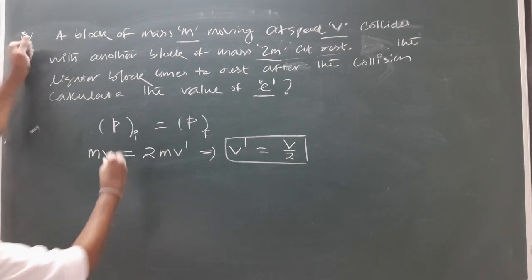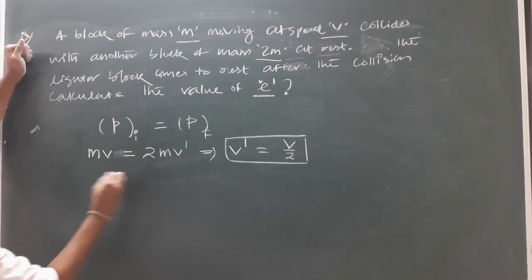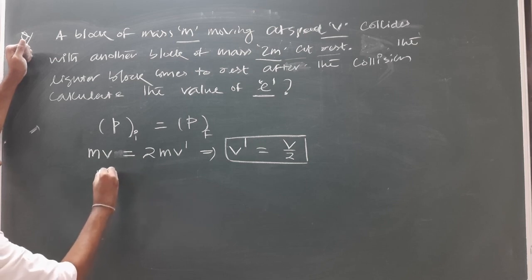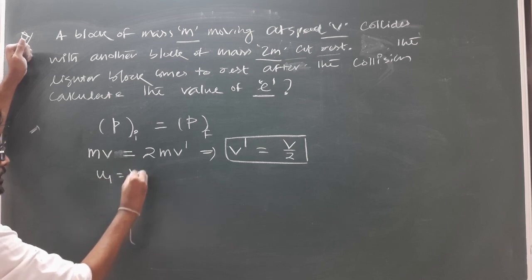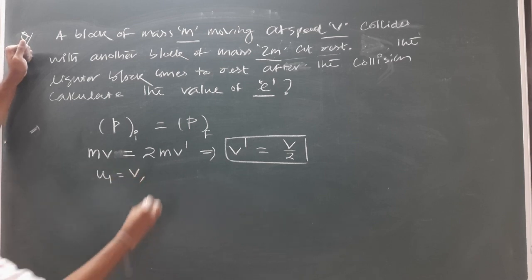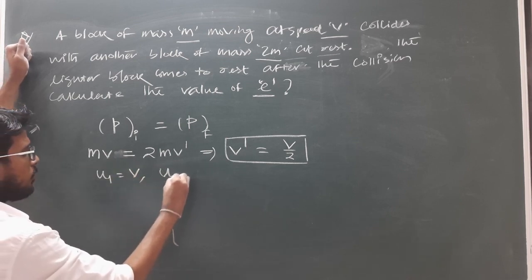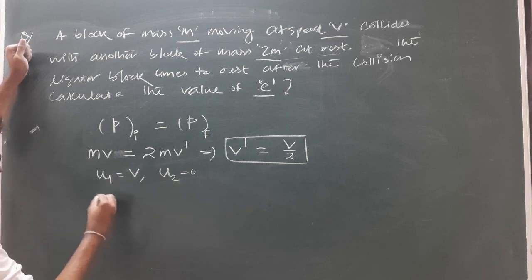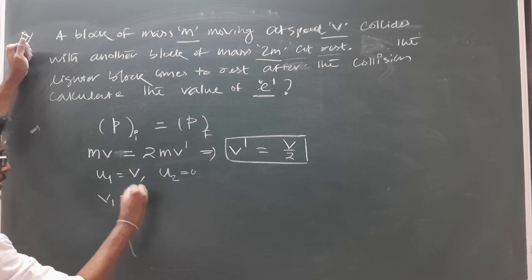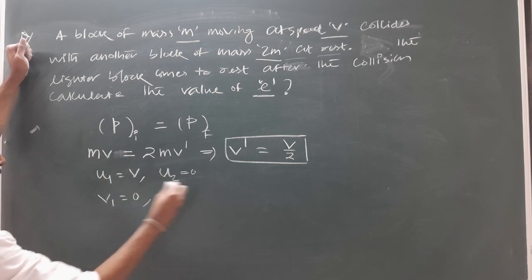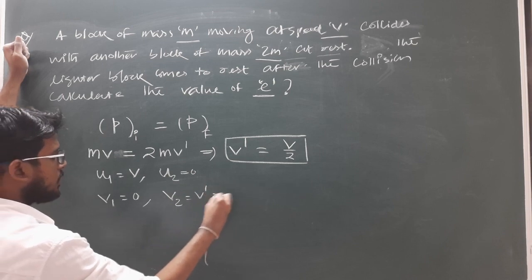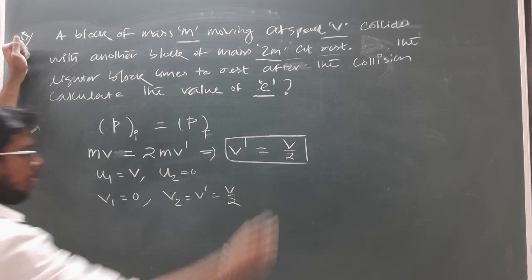Clear? So the initial velocity of approach u1 of the first block is v, and what is the velocity of the block 2? u2 is 0, because it is at rest. Similarly, the final velocity of the first block v1 is 0, because it comes to rest after collision, and the final velocity of the second block v2 is equal to v dash, which is equal to v by 2.